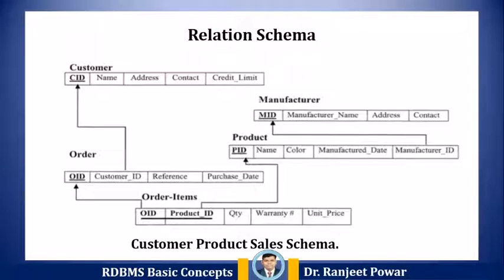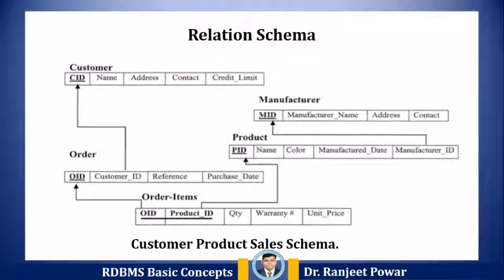A relation schema describes the structure of a relation with the name of the relation, its attributes and their names and the type. Here is the schema of customer product sales.